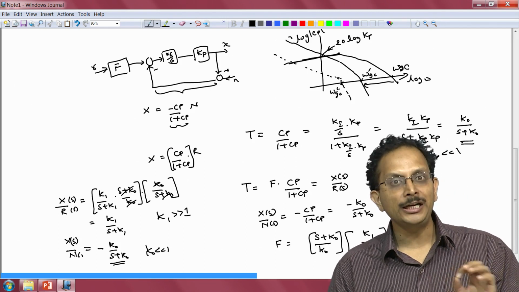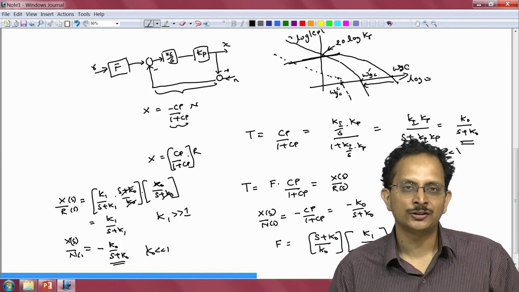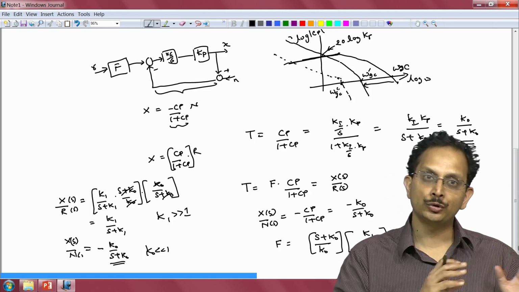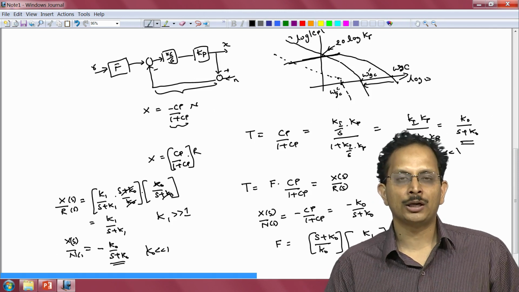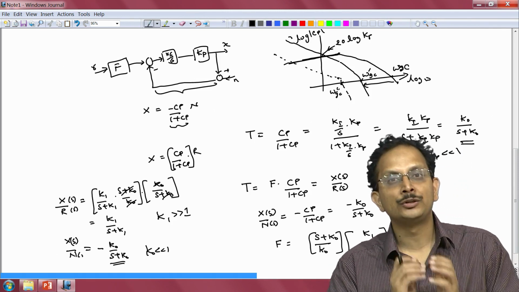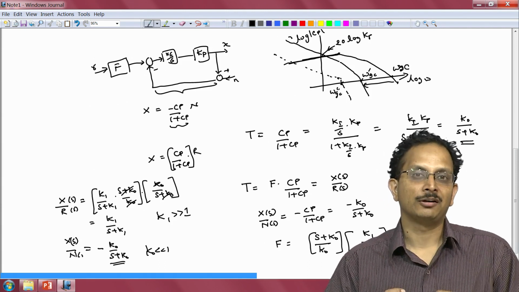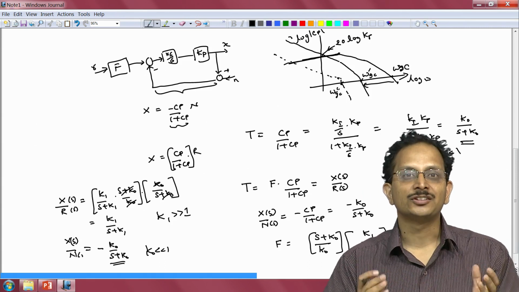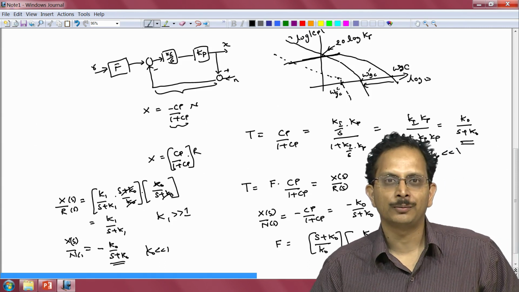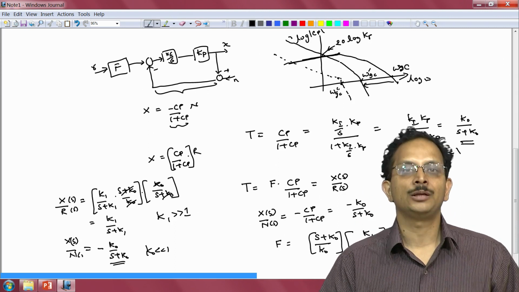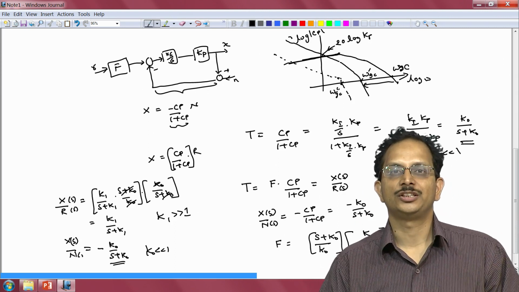So, this ability to independently pick the transfer functions relating the noise to the output and the reference to the output, and choosing the transfer function relating the reference to the output to have a very large bandwidth, while choosing the transfer function that relates the noise to the output to have a very small bandwidth, highlights the advantage of using 2 degree of freedom control to suppress the effect of noise while simultaneously being able to track fast changing references.